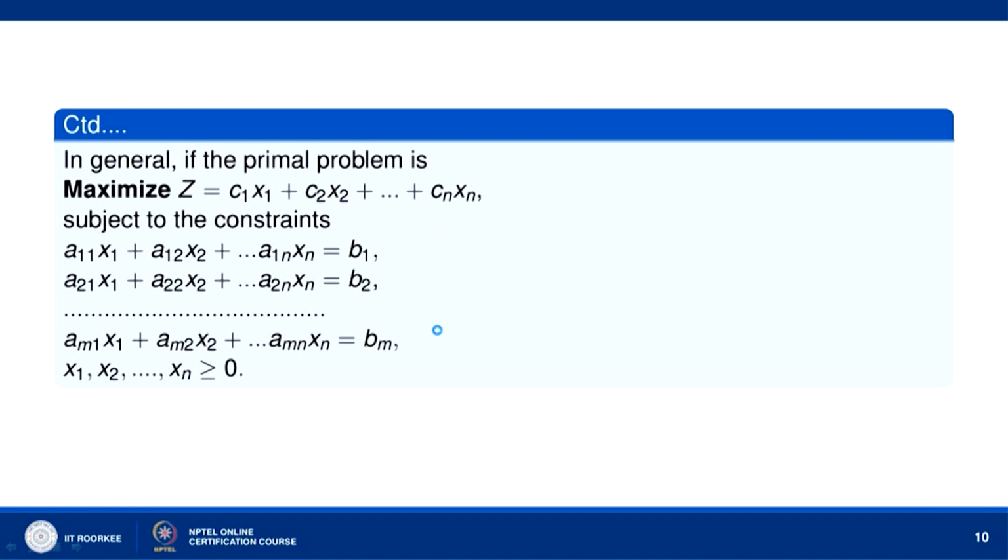Okay. Now, let us consider in general, if the primal problem is z equal to c1 x1 plus c2 x2 and so on cn xn, subject to these constraints. This is equal to b1, this is equal to b2, this is equal to bm. Okay.